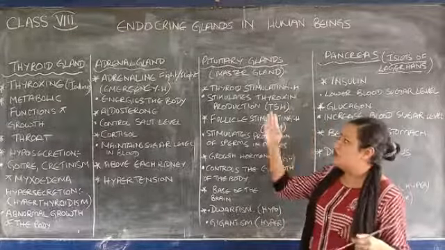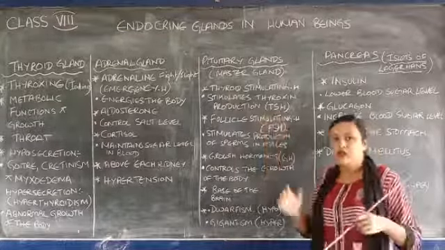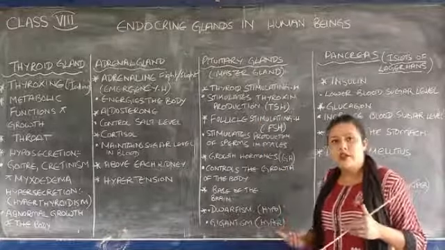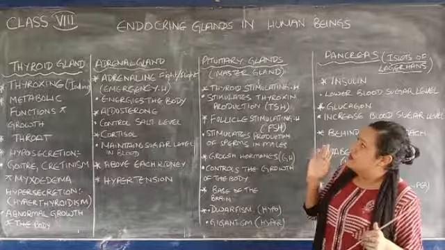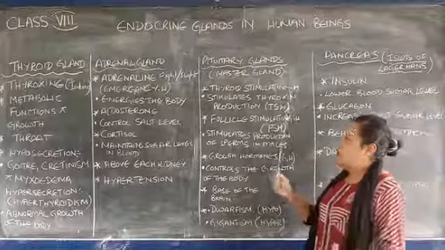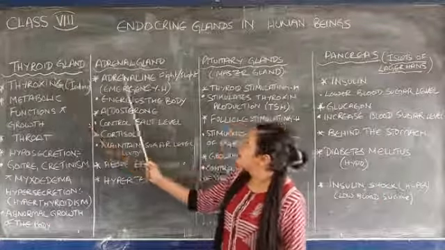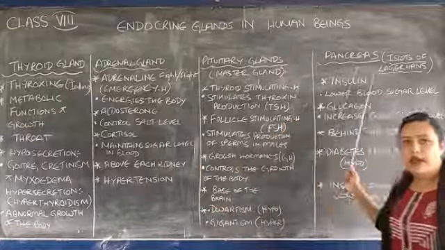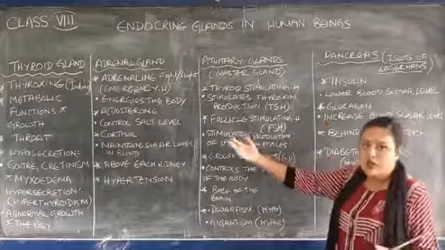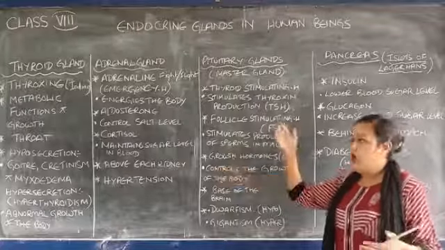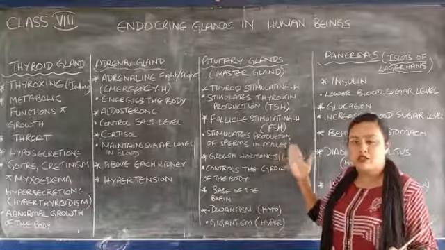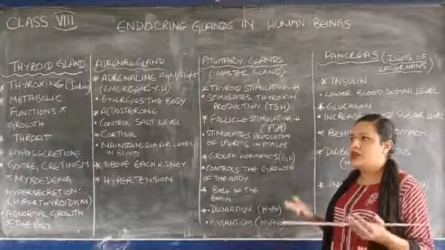There are special glands that produce hormones for the proper functioning of your body, for metabolic activities in your body. The main important glands in a human body are the thyroid gland, adrenal gland, pituitary, and the pancreas. So today we are going to discuss the hormones they produce, what they do, where they are located, and what diseases or disorders are caused when they are not found in the body in a balanced amount.